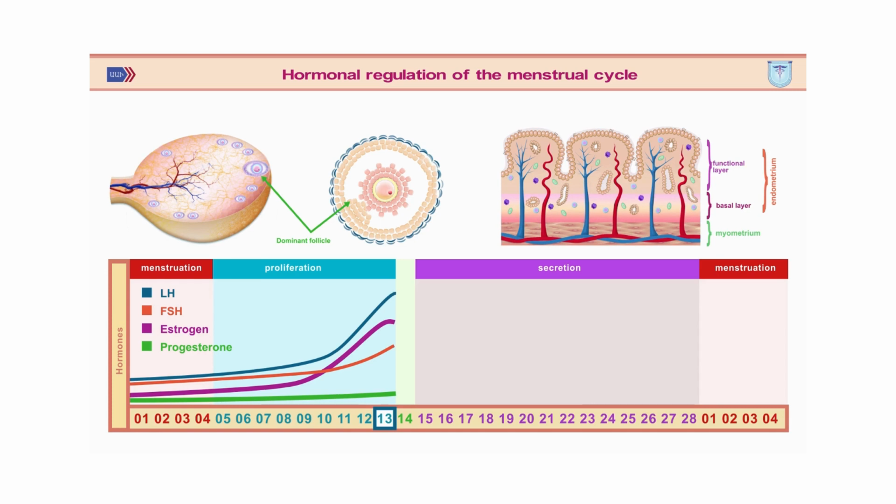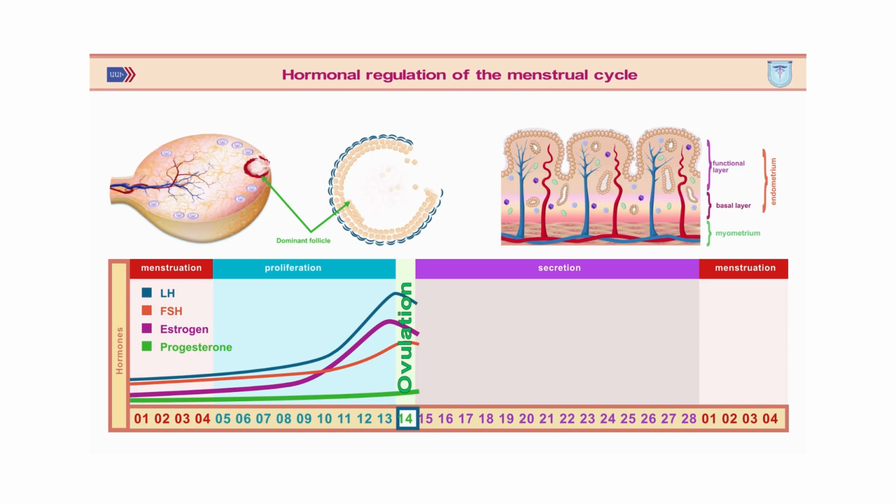On the 12th-13th day of the cycle, 12 hours before ovulation, the level of LH reaches its peak, and the size of the dominant follicle is 20 to 21 millimeters. Under the influence of FSH and LH, the proteolytic enzyme levels in the preovulatory follicle increase drastically, which causes thinning and destruction of the follicle wall, resulting in the release of the egg along with the surrounding granulosa cells.